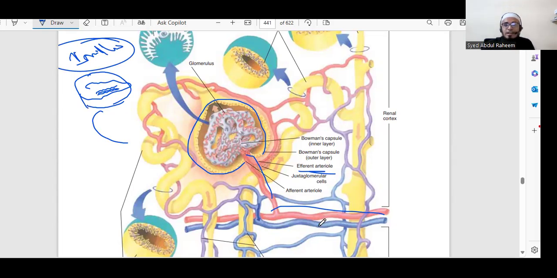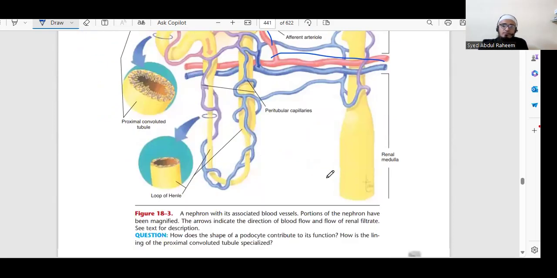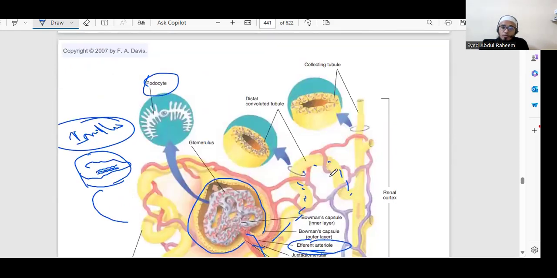So the afferent arteriole brings the blood to the glomerulus, or Bowman's capsule or podocytes. Then the filtration will happen. Then the blood is released from the efferent arteriole. Then you can see the tubules we have. The tubules are attached to the arteries and small veins, all for the absorption process.